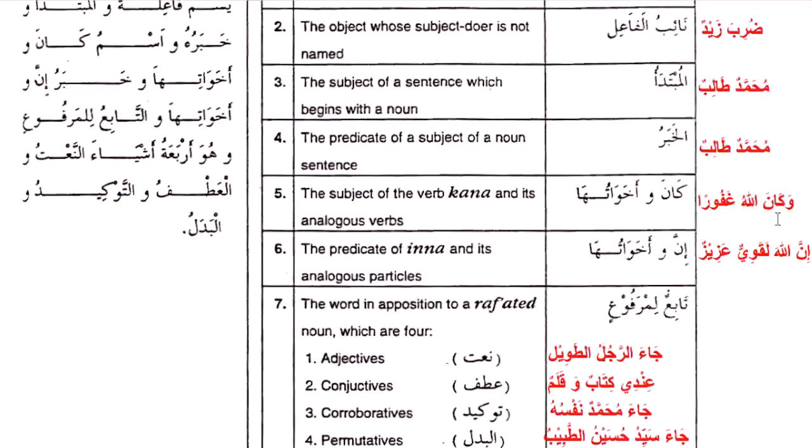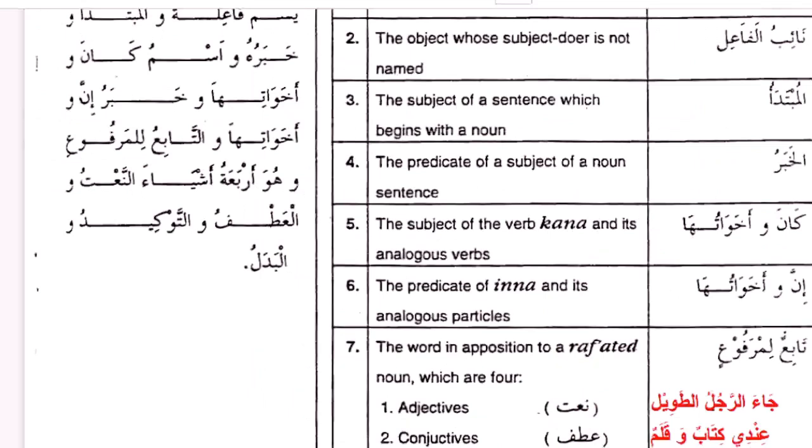That's what he also mentioned. And the next one, inna wa akhawatuha. Inna wa akhawatuha, and not only kana. He says kana and then his sisters, kana and his sisters. And we all know this: kana, the sisters of kana. Amsa, azalla, bata, laysa, madama, mazala, all of these, they are from those that take the ism.